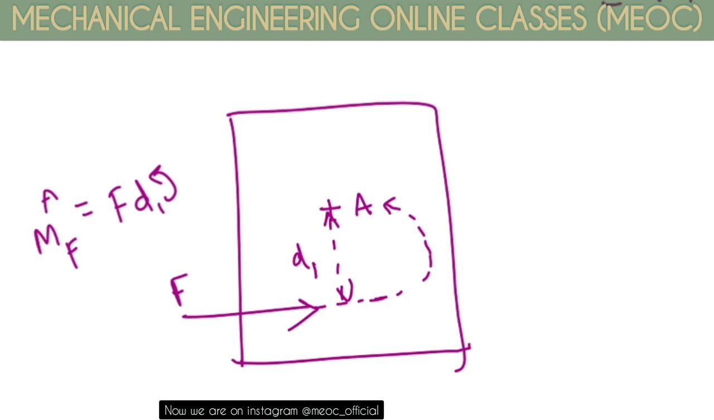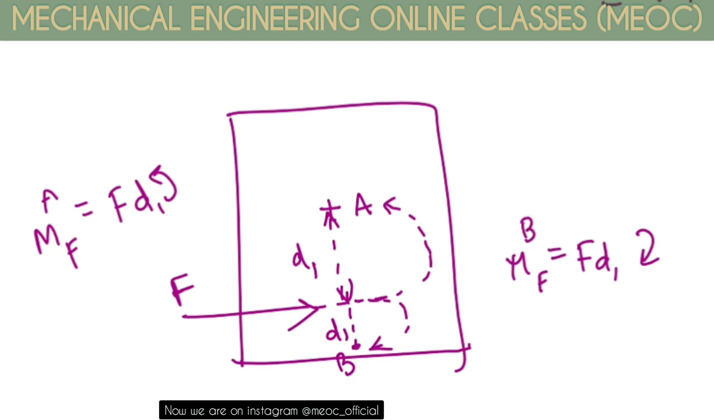Now if I find the moment of this force about some other point, say point B here, which is again at the same distance d1, the moment will be F into d1 but in the opposite sense. So even if the force is not changing and the distance is not changing, if you are finding the moment about a different point, the sense is changing. If the sense is changing, it means the resultant effect is changing.